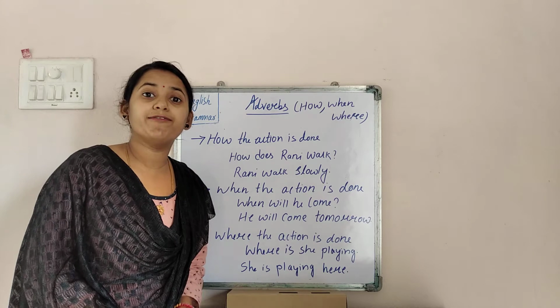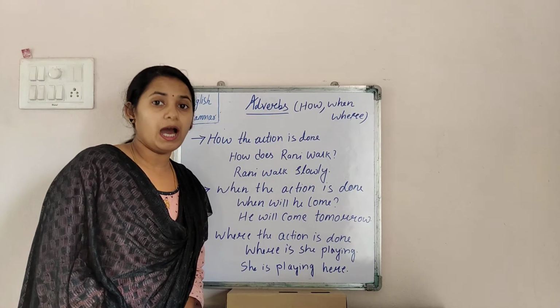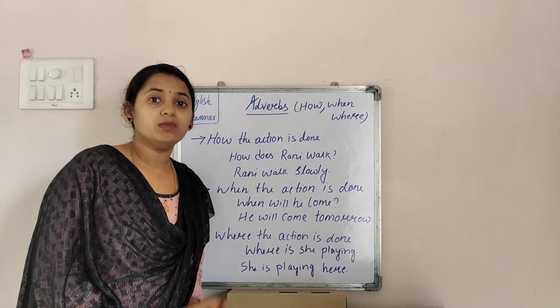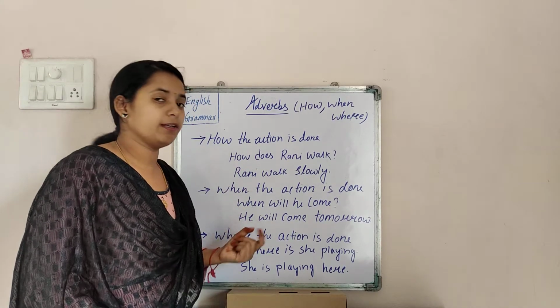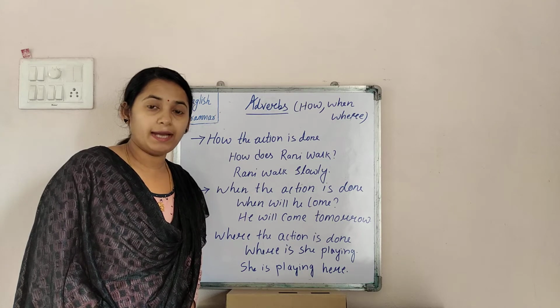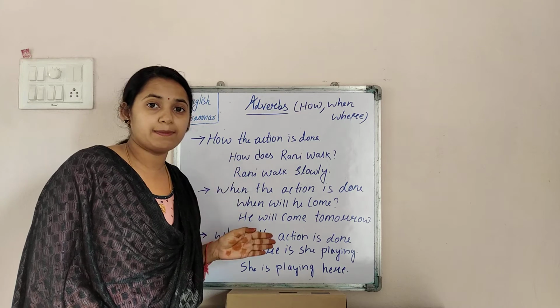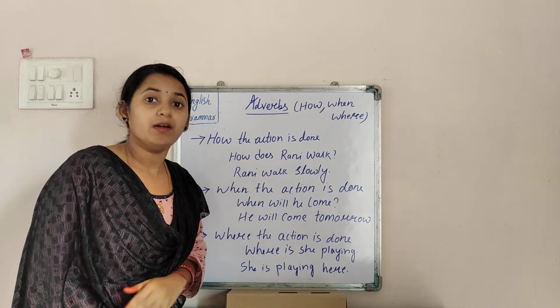What are the different types of adverbs according to how, when and where the particular action is carried out? As I told you, adverbs are of three types according to the way they are performed.